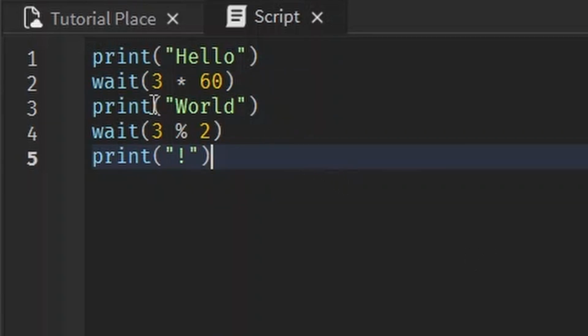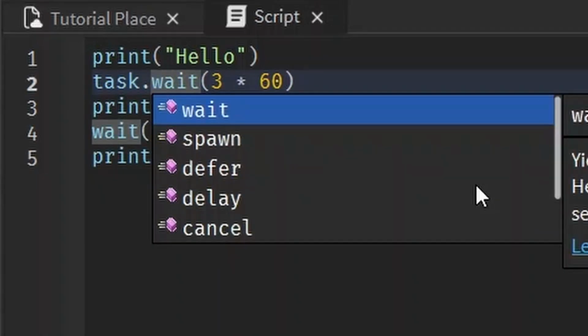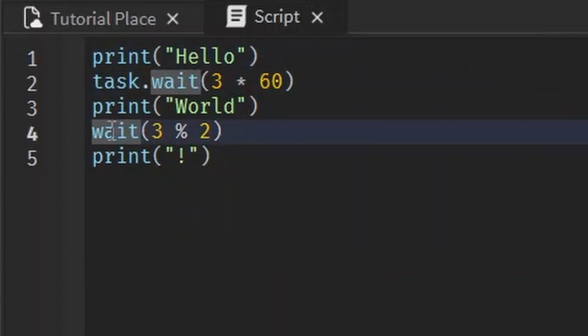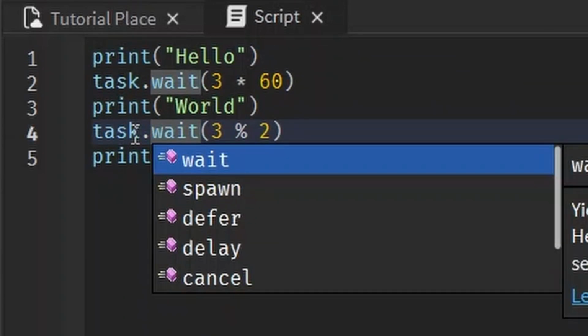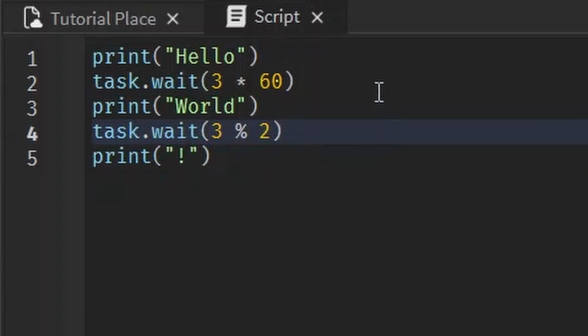This is all nice and dandy, but it's a little old school. All the cool cats write task.wait because it's more exact or something. I don't know, don't ask me, but this is what all the cool cats are doing. So just write task.wait. It's better. Okay, so just do it. You probably won't see me doing it. I'm a dinosaur, I'll forget. Like I learned long ago, not like I'm as old as a dinosaur.